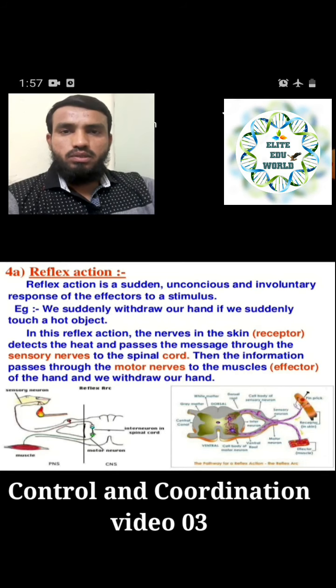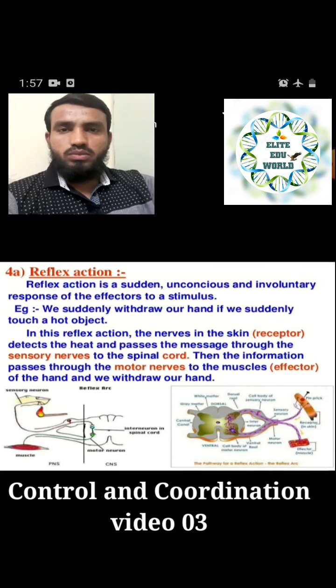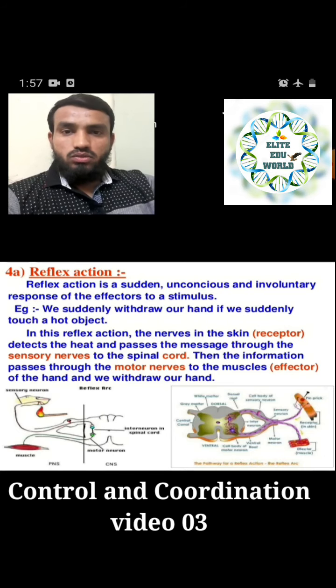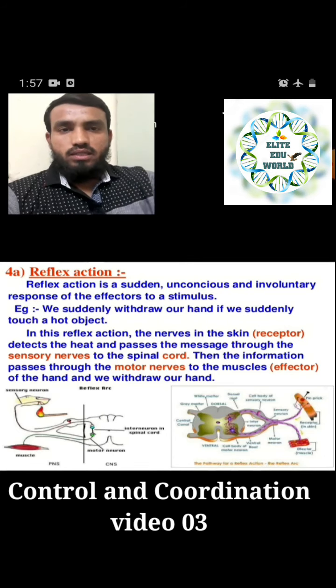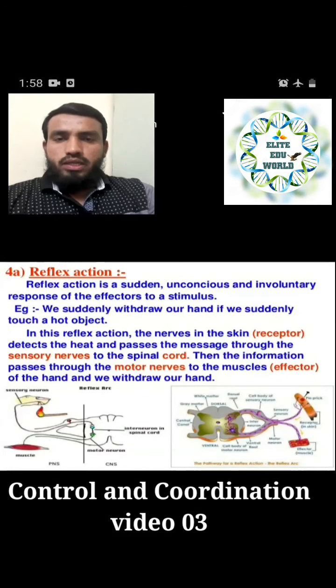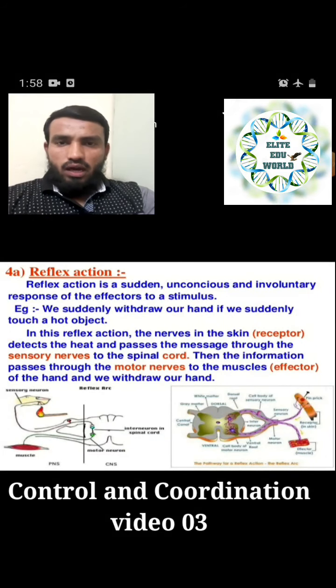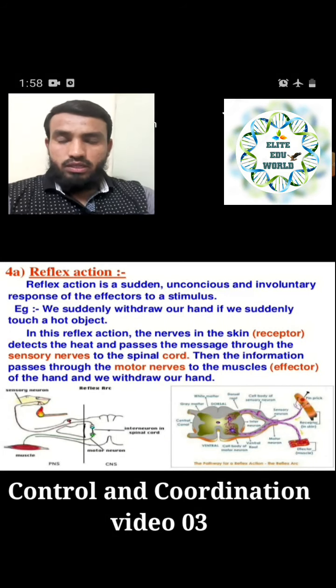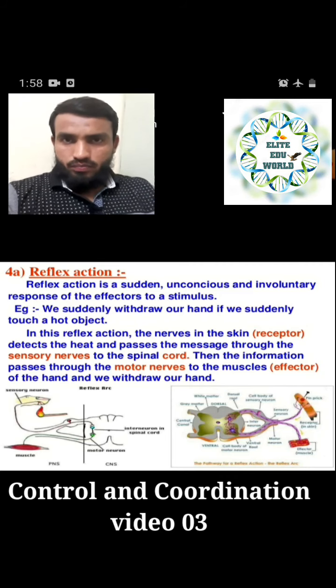Whatever the stimulus means, if we are touching a hot object, that is a stimulus, an external thing which is happening to our body. So that is actually a reflex arc. Okay, so that is called a reflex arc, where we suddenly respond to such kinds of things, right.